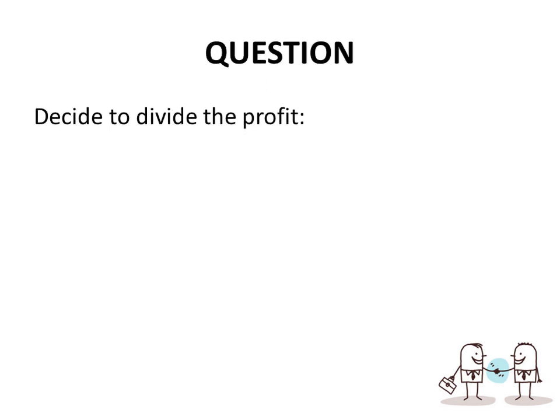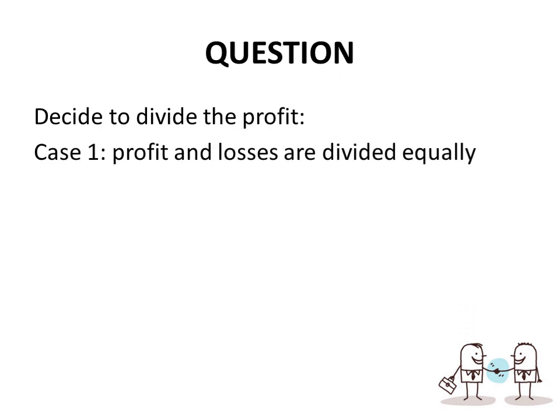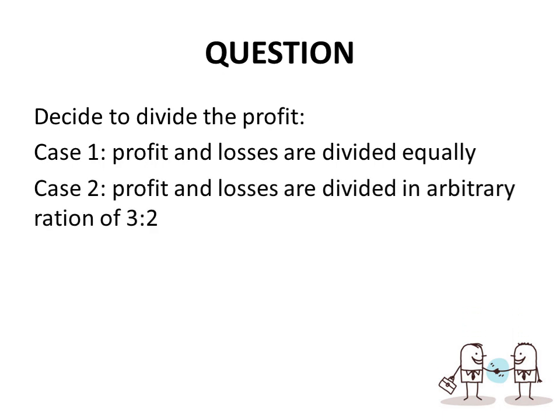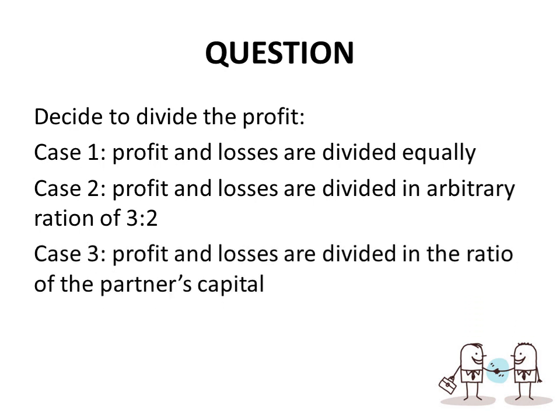So question: decide how to divide the profit accordingly. So different cases. Case 1, profit and loss are divided equally. If it's equally, we don't have so much problem with that one. We just divide it by 2. Then case 2, the profit and losses are divided in an arbitrary ratio of 3:2. And then case 3, profit and loss are divided into the ratio of capital of partners.